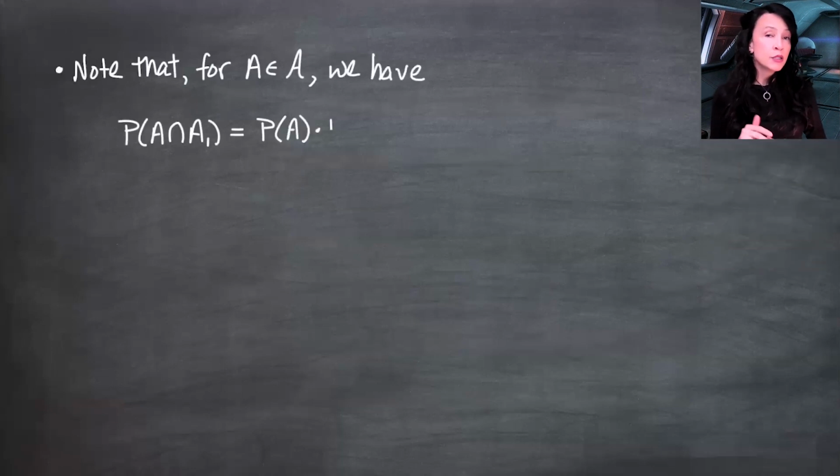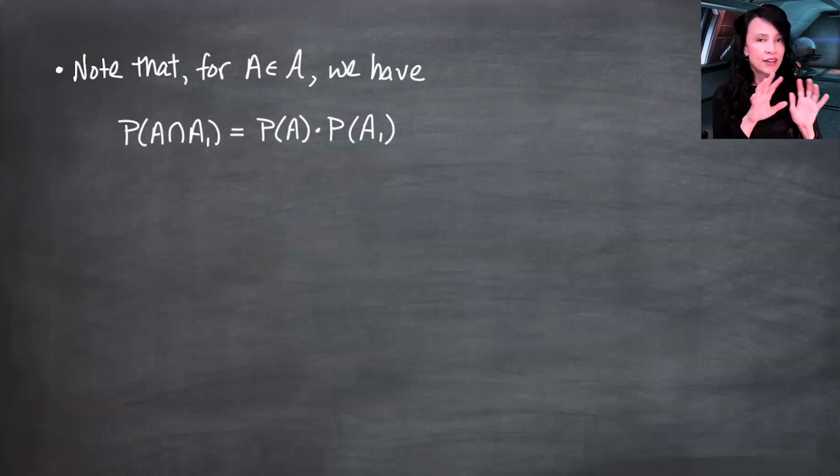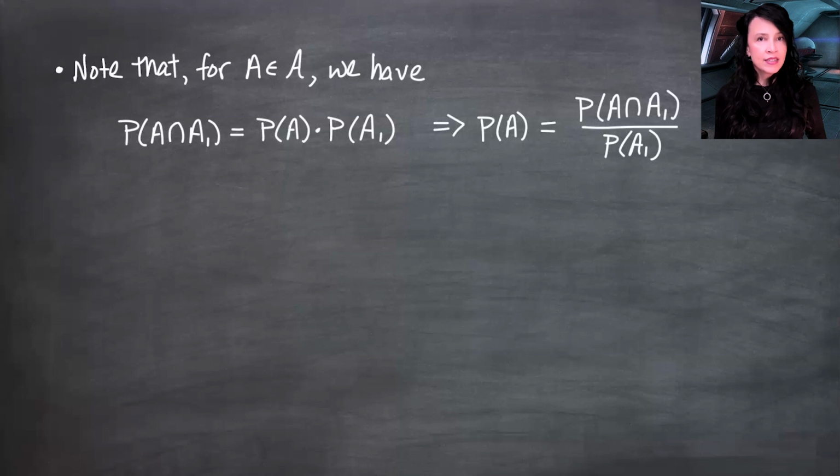Note that for a set A in curly A, we have that the probability measure of A intersected A1 is the product of the individual probabilities. You'll recall A1 is that first independent set. We had A1, A2, A3, and we sort of put A1 aside and are looking at the rest of them and generating a sigma field. So because A1 is independent of A2, A3, A4, and therefore also the complements, and really if you form this as an intersection of n things, it's easy to show using independence of the original A1, A2, A3 that you're going to get this factorization. Now, if I solve for P of A, I get the probability measure of A represented in this way. And this is true for all A in curly A.